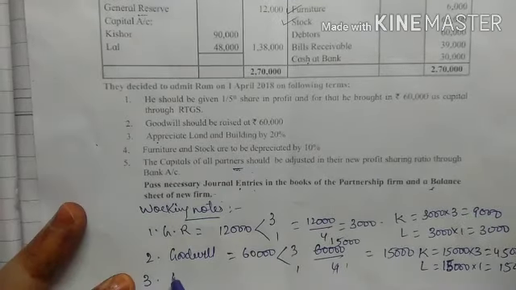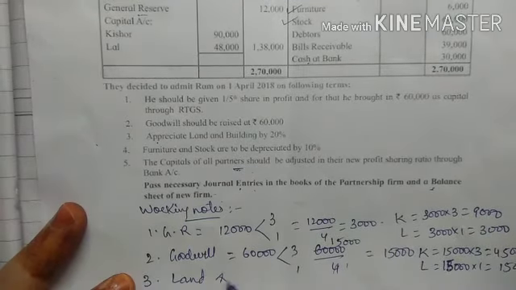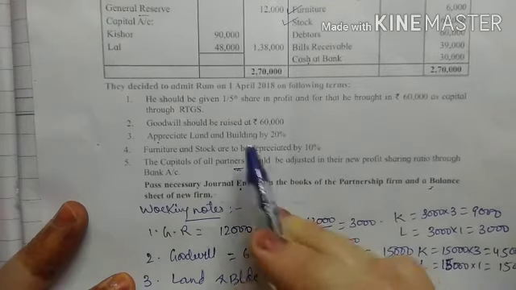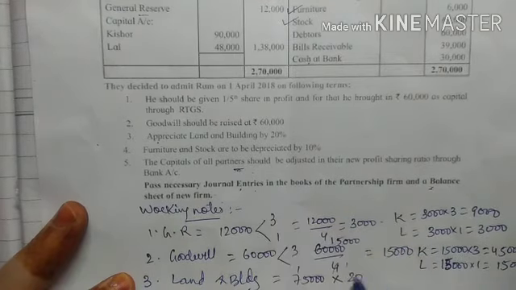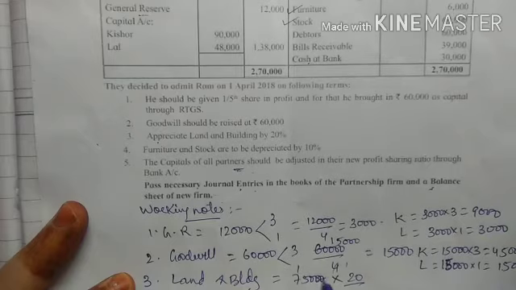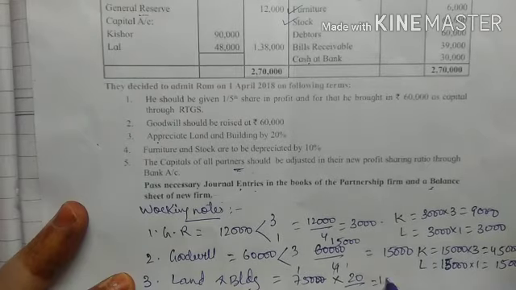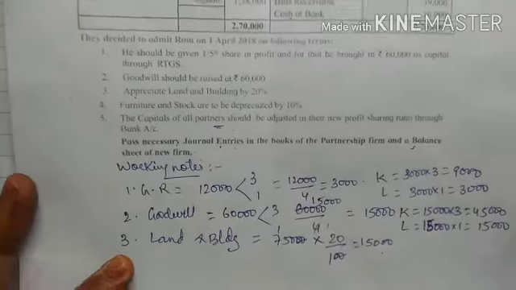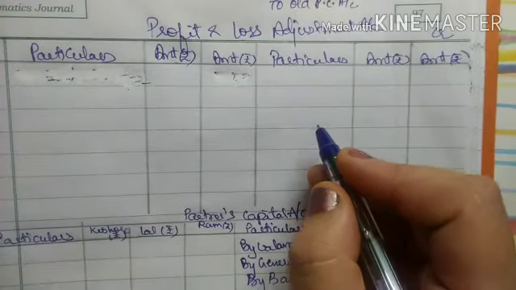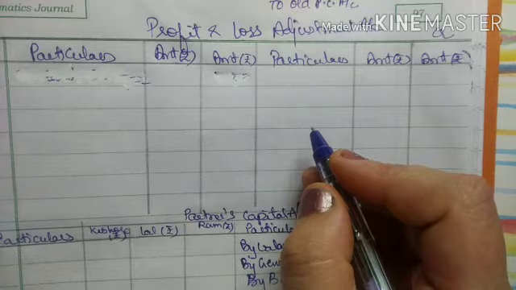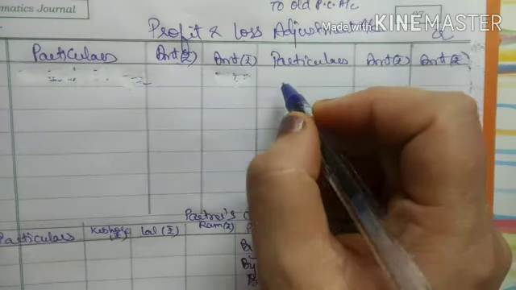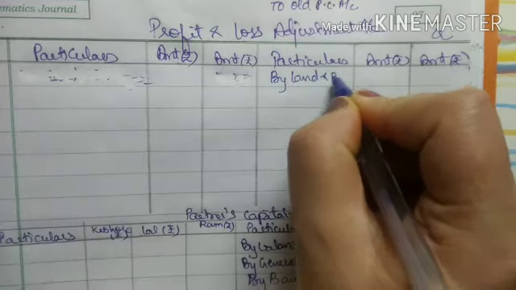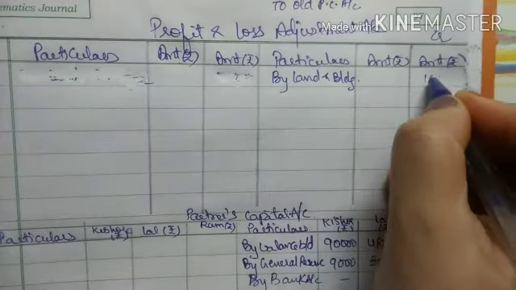So land and building, the value is 75,000. So now they have appreciated it by 20%. So 20%, 2 zeros get cancelled. So this will be 15,000. As it is increase in land and building, so it's an appreciation, so it will come in the profit and loss adjustment account by land and building 15,000.